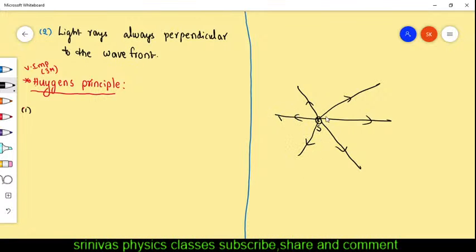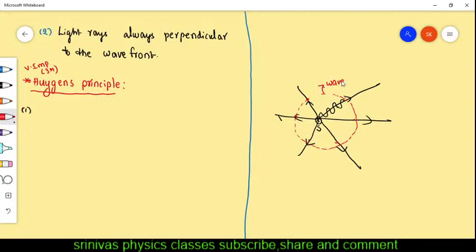If the light is traveling in the form of a wave, then its phase angle will increase while moving. If you join some points which are in the same phase, which are at the same distance from the source, this is one point, this is one point, like this, and you join them, the locus of all these points is called the wavefront.